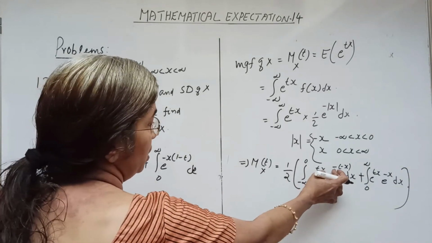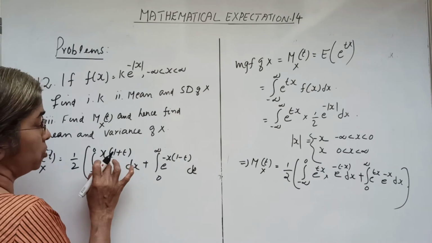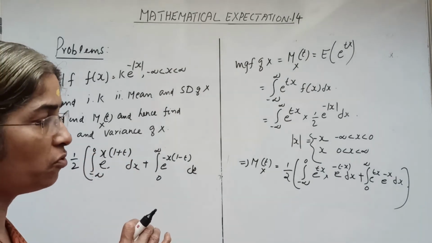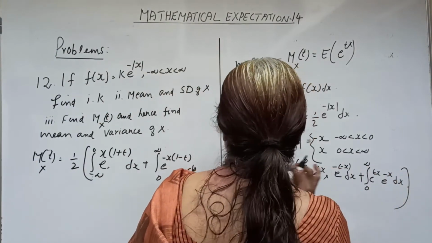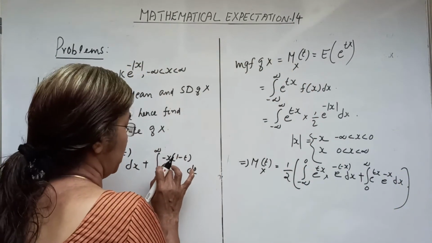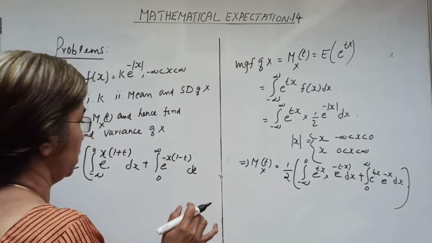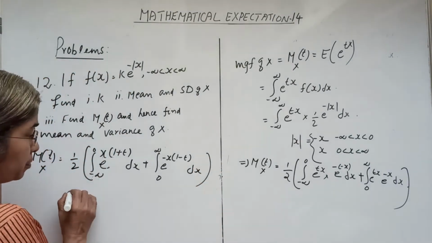Here e^x is the term, so combining the two terms we get e^(x(1+t)). Here it is minus x, so we take e^(-x(1-t)). Now we are integrating these two terms.